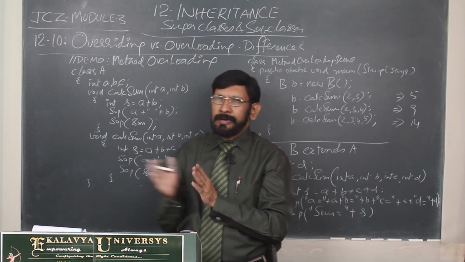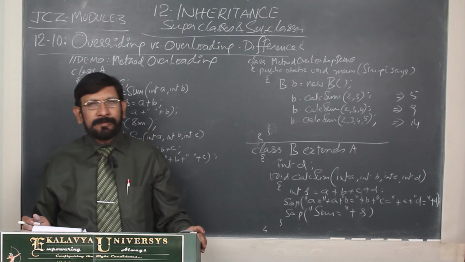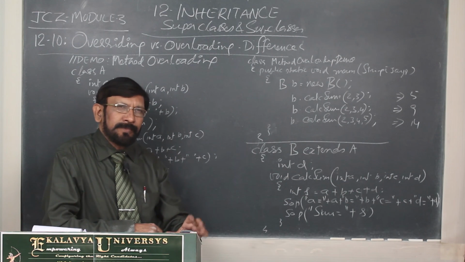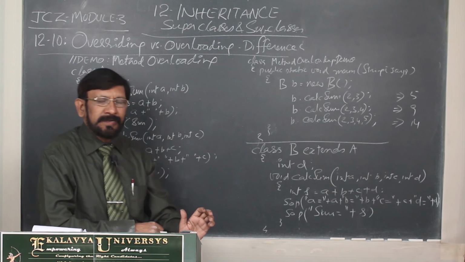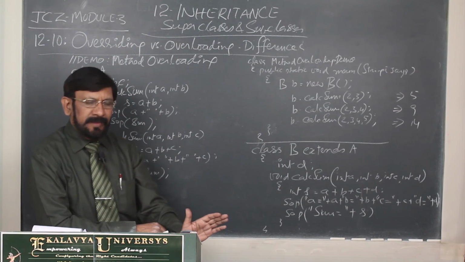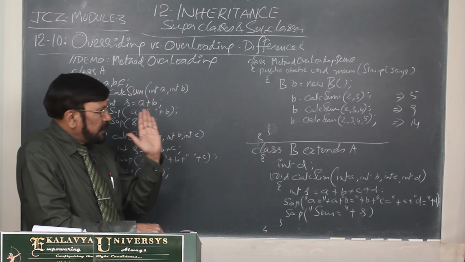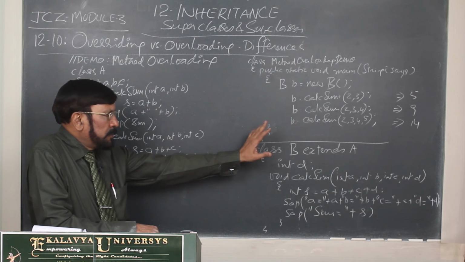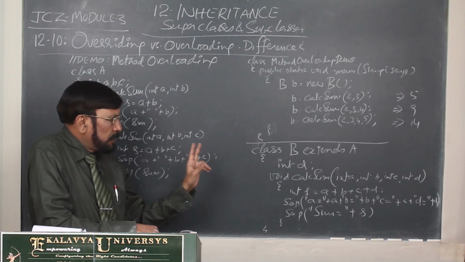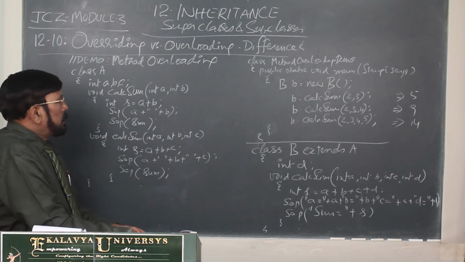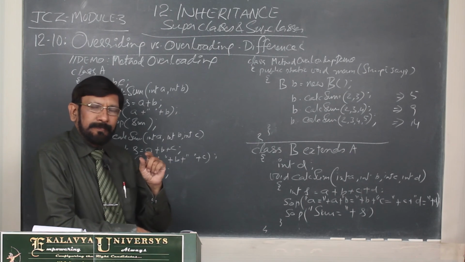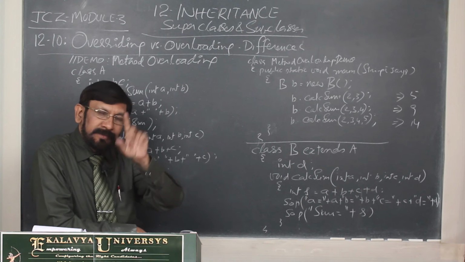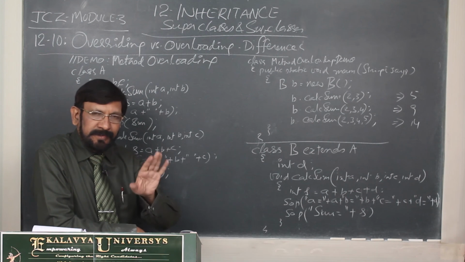Already in 2-3 cases we applied this polymorphic feature, overloading, in method overloading and constructor overloading. All that I explained already, many times. Once again, for the sake of understanding the clear difference between overloading and overriding, I am explaining the concept through two programs. Here in overloading, the signature should be different. In case of overriding, the signature should be the same. That is the basic thing.